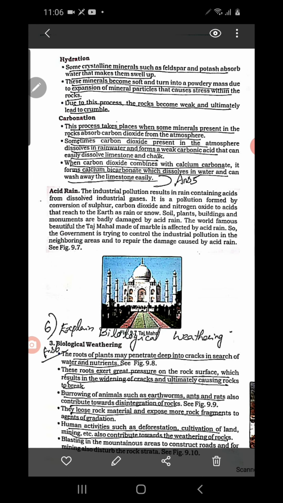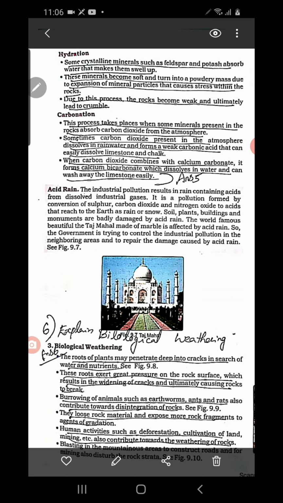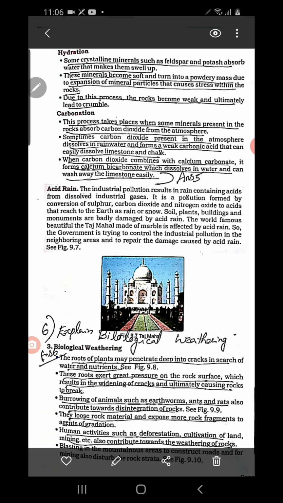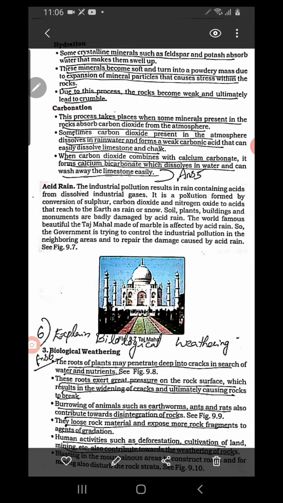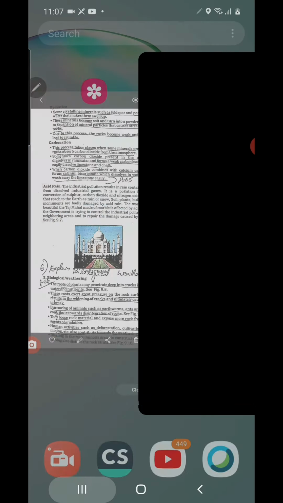You feel like bursting. In a similar way, some minerals in the rocks absorb maximum water. As much as they absorb water, they swell up. Swelling up means their size increases and finally they burst away. They become very soft, and then a kind of pressure is exerted and finally they crumble down or burst away. So the mineral is lost from the rocks in this way, and this is called what? Hydration.